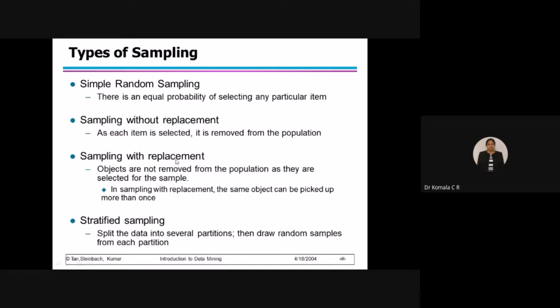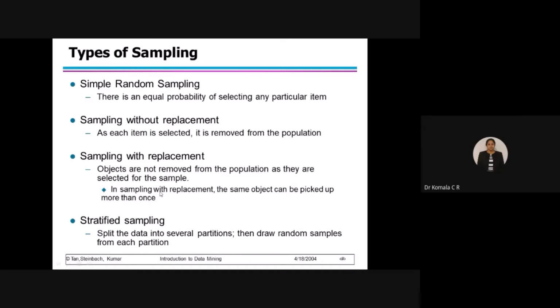So sampling with replacement. Objects are not removed from the population as they are selected for a sample. This is for a sample only. This is not my complete application. This is just an analysis I have started with, so I don't want to remove this data from the population. I may use it for some other process. So this is okay, we can go with this. Sometimes when it is not required next time, I can remove it. But if it is required next time, I don't want to remove it. Fine. So even after selecting that particular sample, the 10 data will still be available in the database.